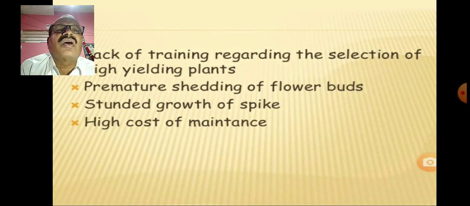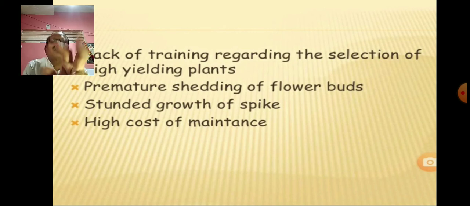Then the growth decreases, there is stunted growth, and all these things result in the expenditure required, that is a high cost of maintenance. So if such things occur, then the maintenance of such seedlings of the flower producing plants increases, and that results in losses.